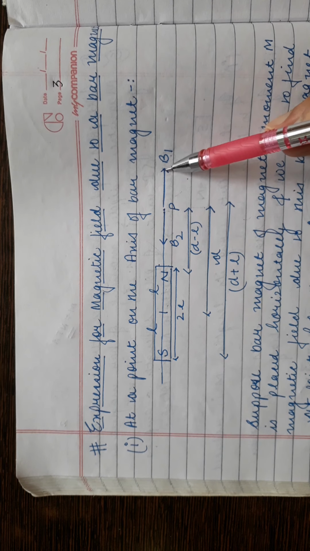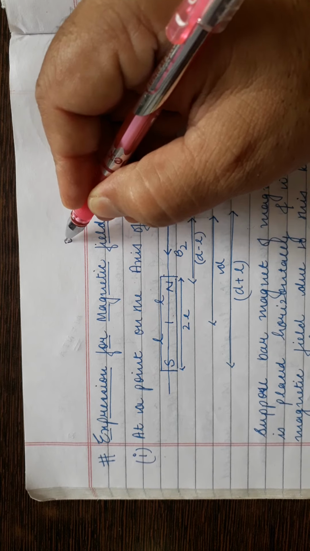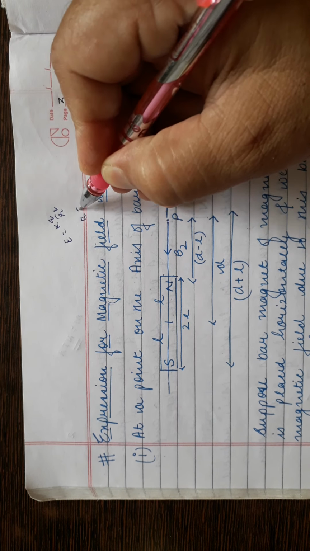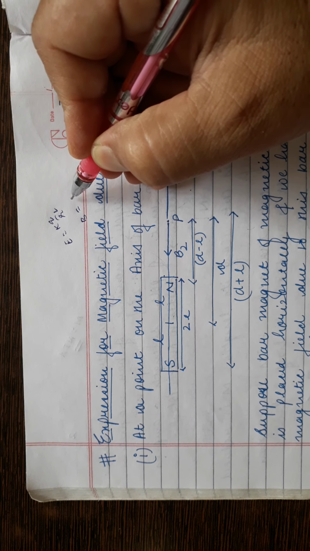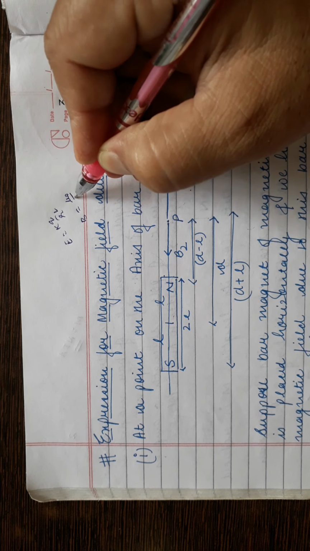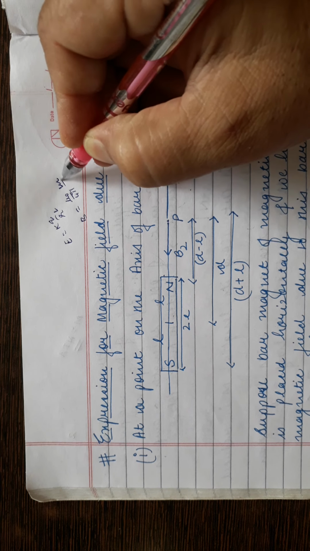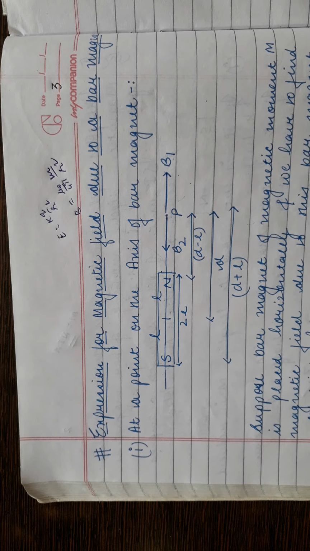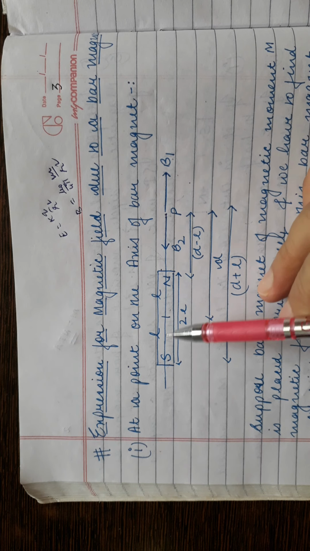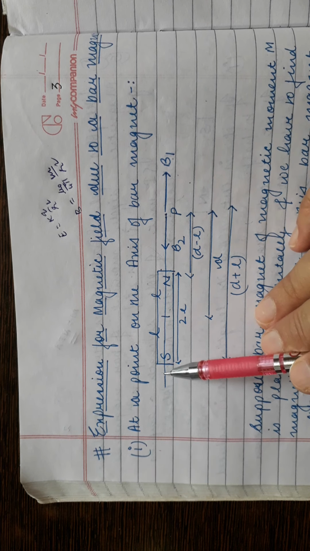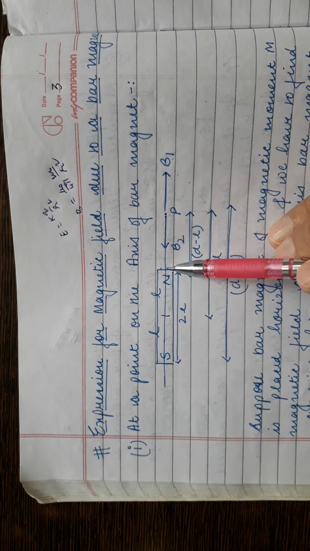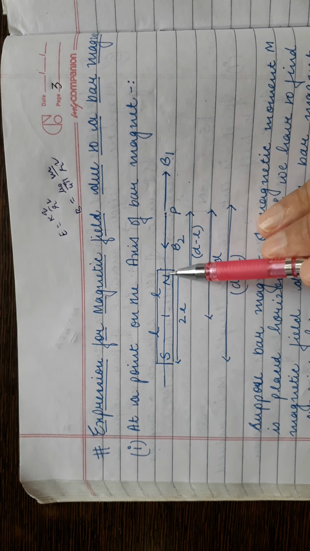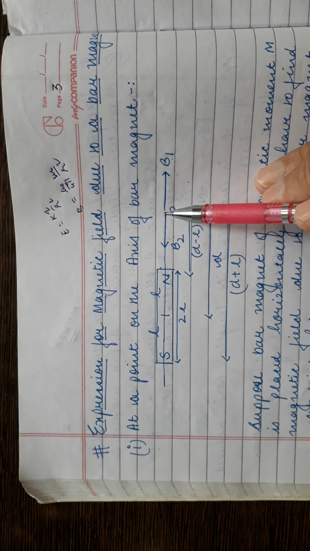So at an axial point. What is the electric field due to a point charge? E is equal to kq by r square, and for magnetic field due to an imaginary pole, k is mu naught upon 4 pi, and this is m upon r square. There is a bar magnet which has north pole and south pole of equal strength m, and the line along the length of the bar magnet is its axis, and there is a point P where we have to find the magnetic field.